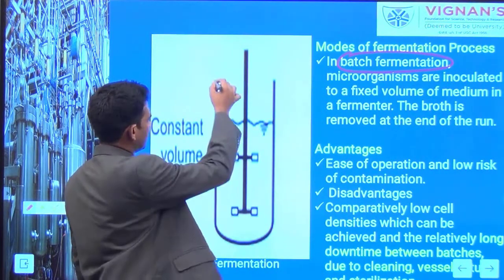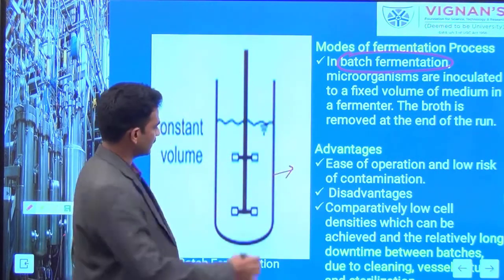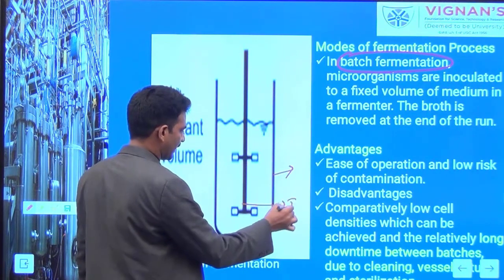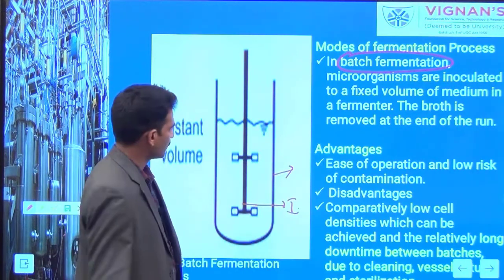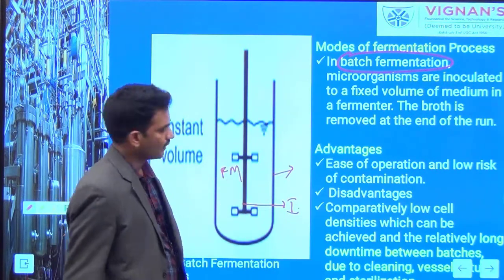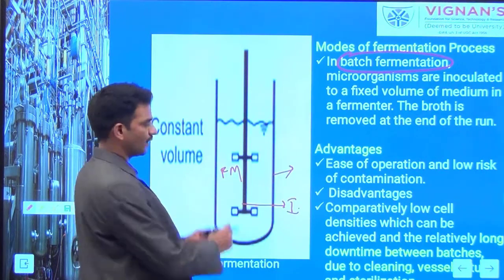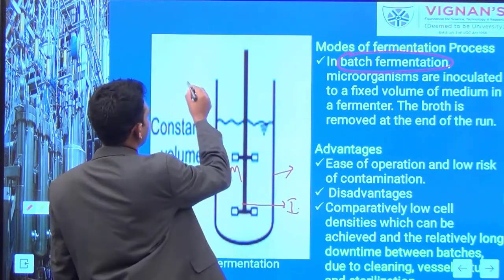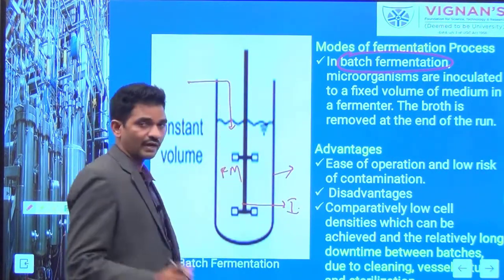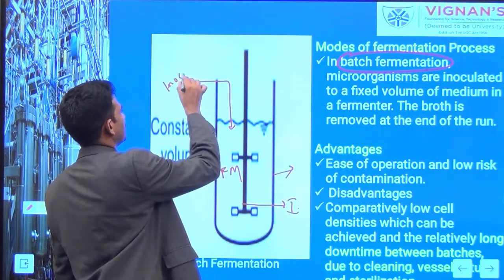So in a batch process, here you can see it represents the reactor. It consists of the impeller again, I represents the impeller. Now this tank can be filled up with a fermentation medium. So in the batch fermentation process, the addition of the fermentation medium and inoculum can be done at once. You are going to supply the inoculation.